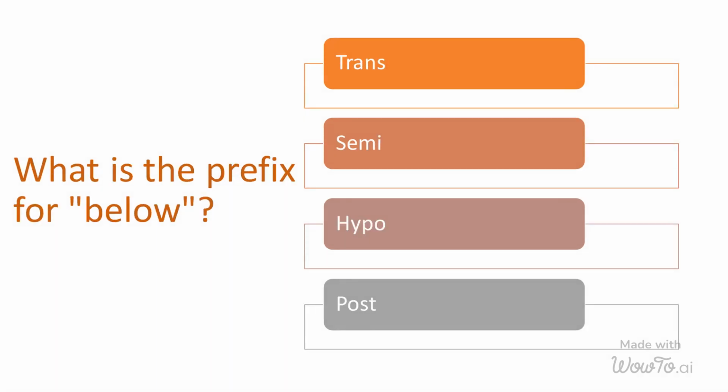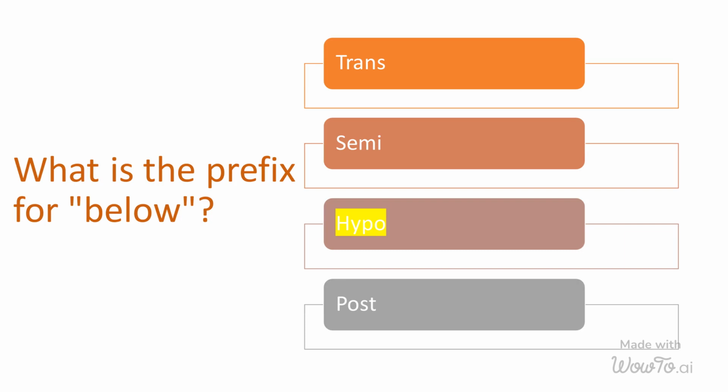What is the prefix for below? Options are trans, semi, hypo, and post. The term hypo is a medical prefix that denotes a deficiency or below normal levels of a particular substance or condition in the body. It is commonly used to describe conditions such as hypoglycemia, low blood sugar, hypothyroidism, underactive thyroid, or hypotension, low blood pressure.